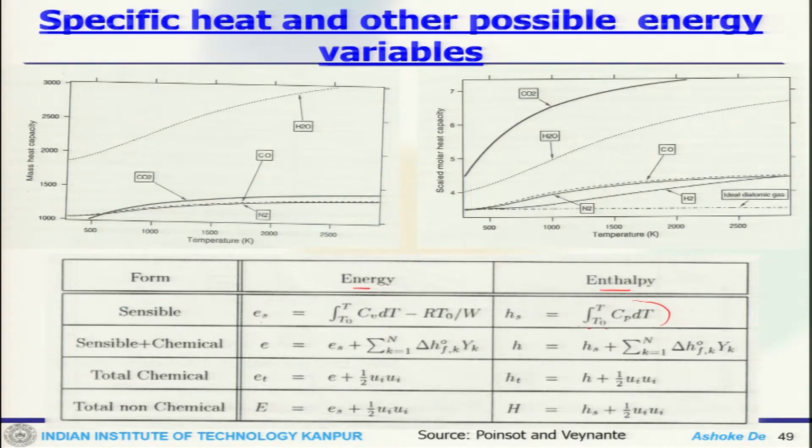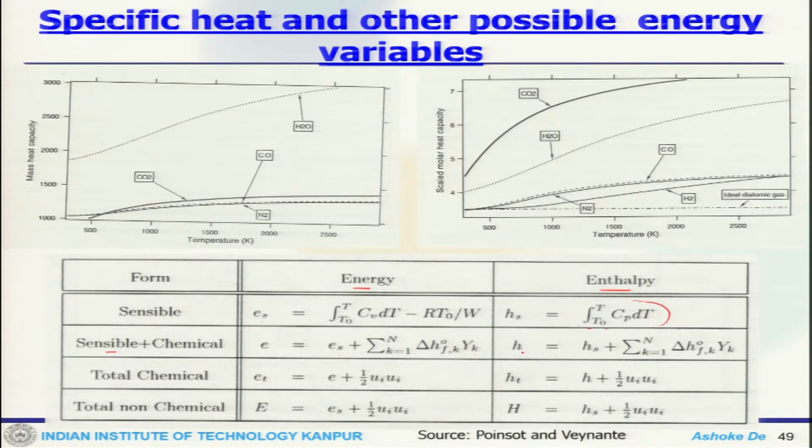Now, once we add sensible plus chemical, the energy component ES is coming from the sensible part, and then there is the component due to the chemical energy, that is the change in enthalpy for individual species, summed over all the species.